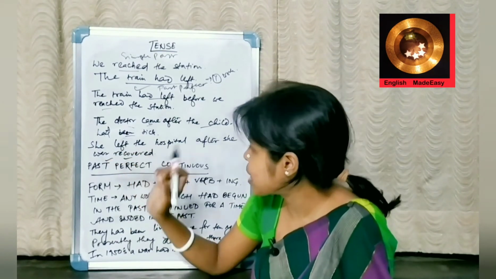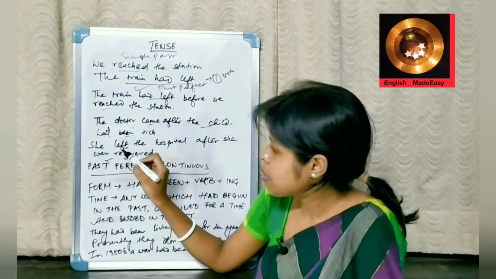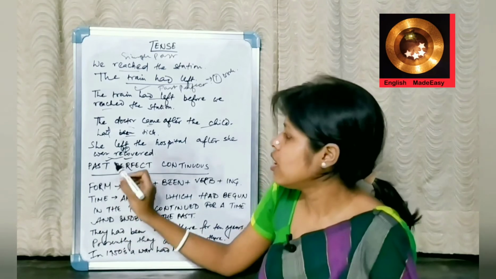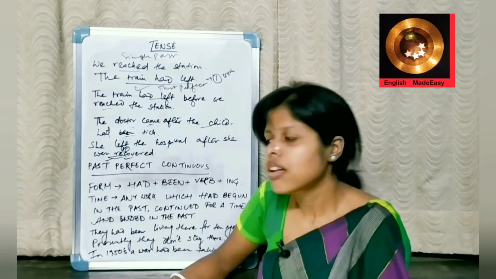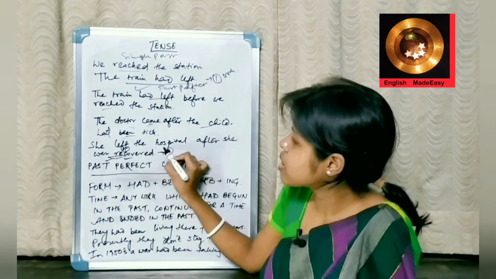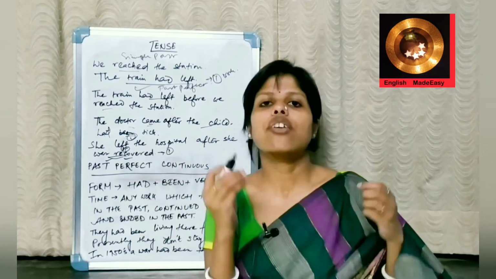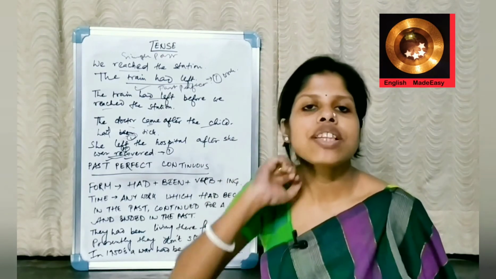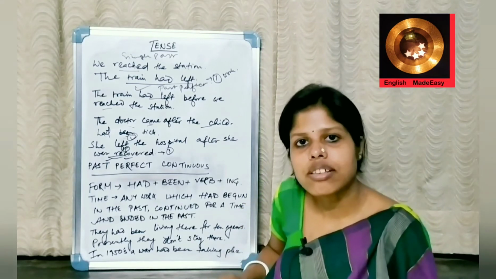She left the hospital after she was recovered. She was recovered, first word. Then she left the hospital. So, this is the first, this is the second word. With the first word, let me again repeat. With the first completed word, we are using past perfect. And with the second completed word, we are using simple past. I hope you have understood.